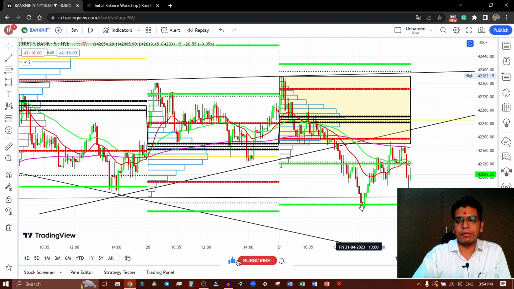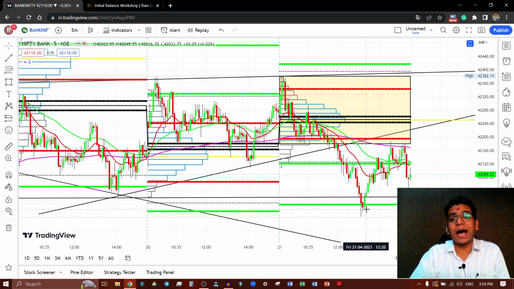Along with that, we are having this magical DS5, and DS5 is the most important for us. Along with that, our double distribution trend day target as well. So this is the higher confluence area as a target.